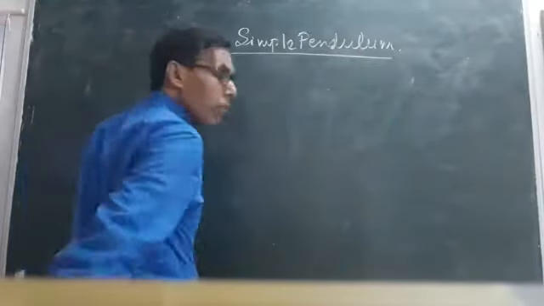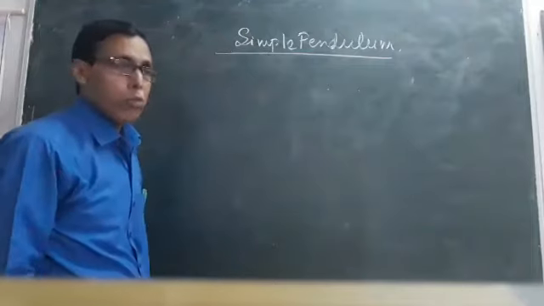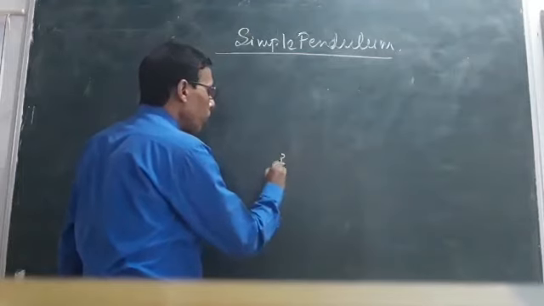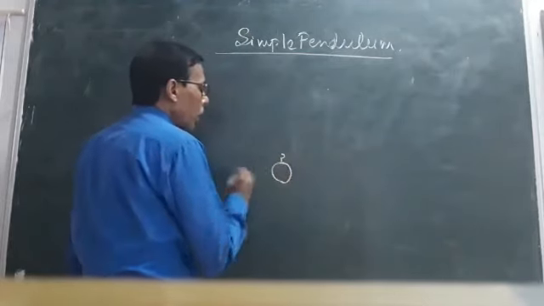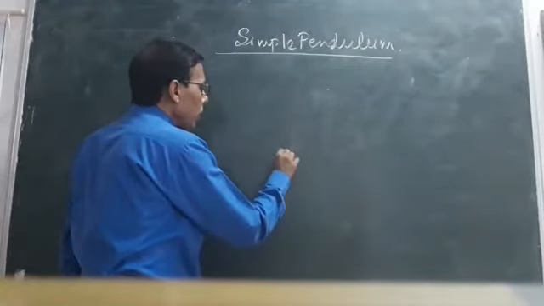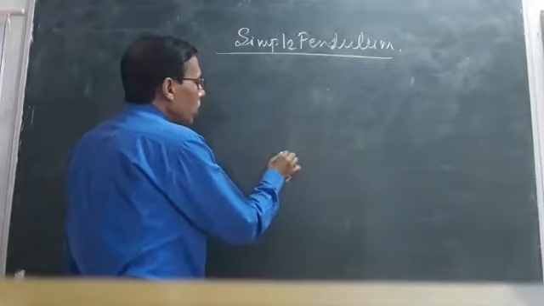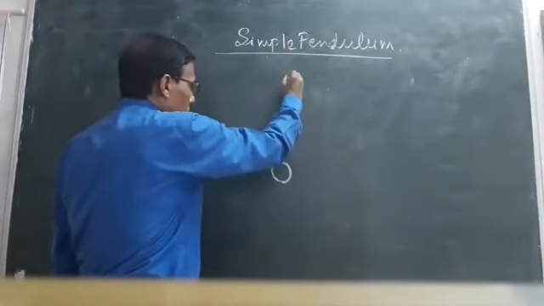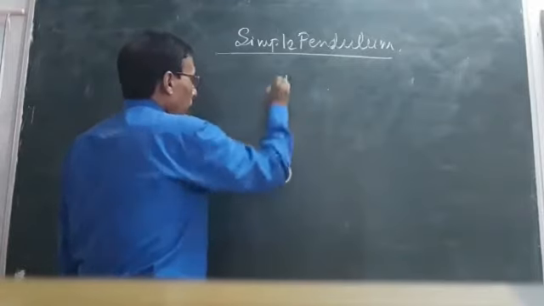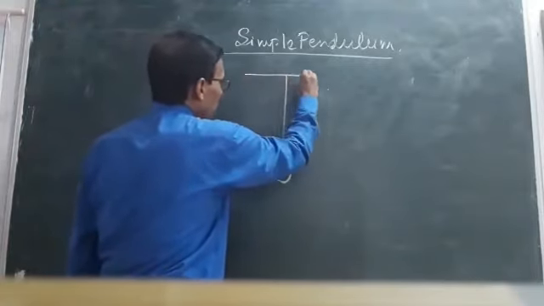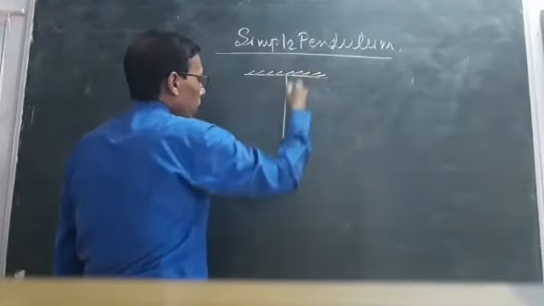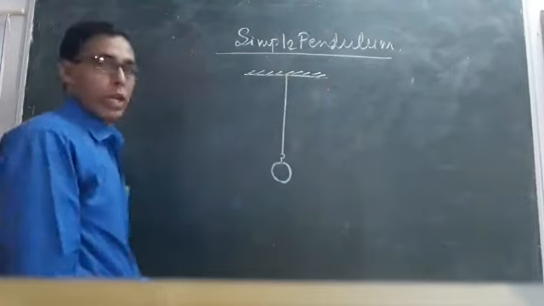What is a simple pendulum? A simple pendulum is a small metallic ball which is tied with the help of a light string and fixed to a rigid support. This system is called a simple pendulum.